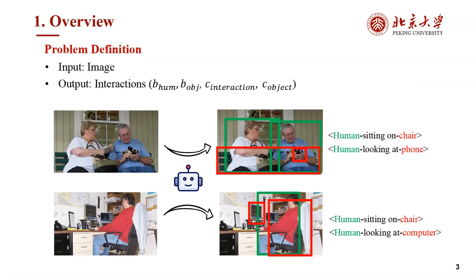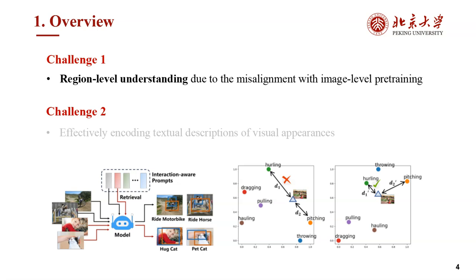Given an image, our goal is to detect a set of human-object interactions. This involves identifying the bounding boxes for both the human and the object instances, as well as classifying the object and interaction categories. Despite recent progress, previous CLIP-based approaches still suffer from the region and image-level perception misalignment.